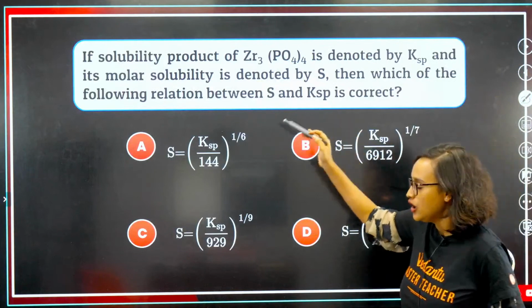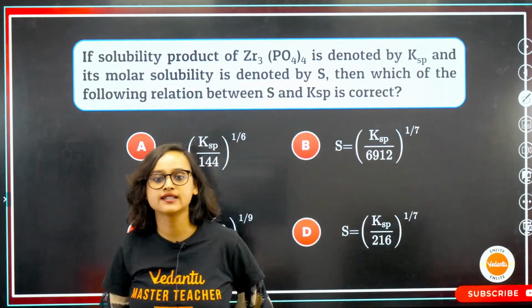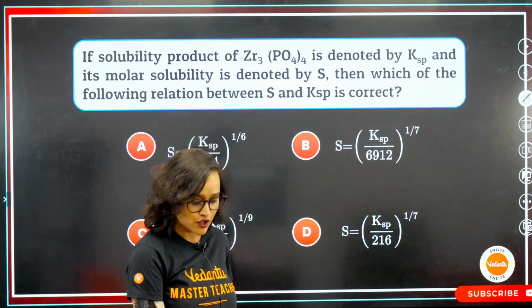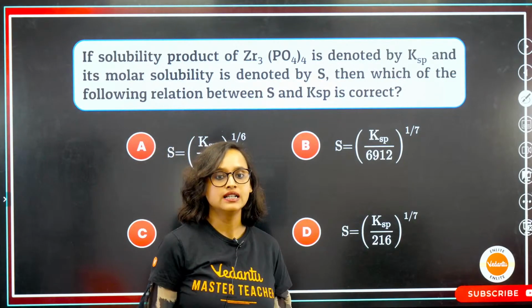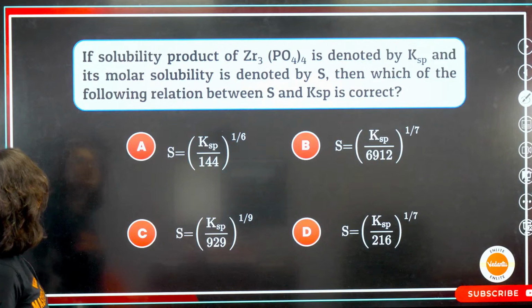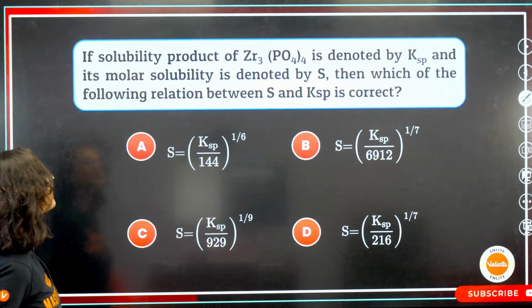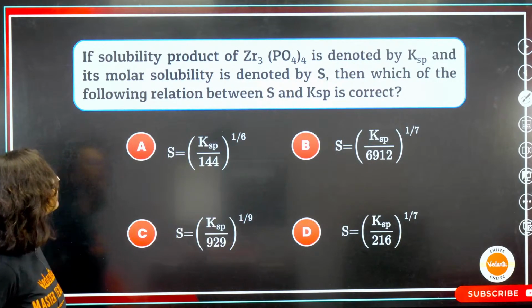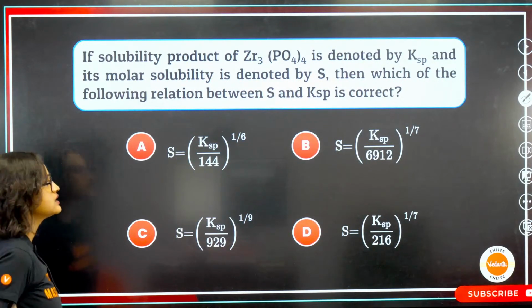Great. Now solve this, everybody. If the solubility product of Zr3(PO4)4 is denoted by Ksp and its molar solubility is denoted by S, then which of the following relations between S and Ksp is correct?